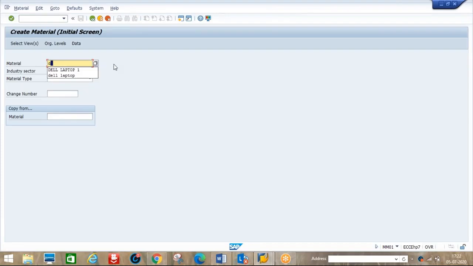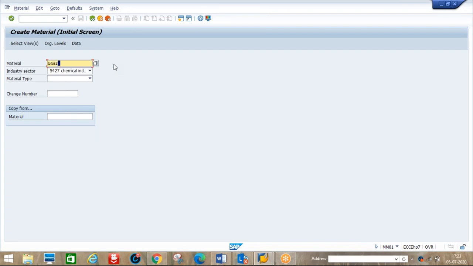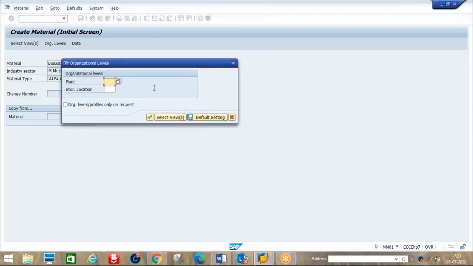I have gas here, Bharat gas, mechanical engineering. Here I will take this as a finished material, D1, P2 is my finished product, gas is my finished product. Enter.